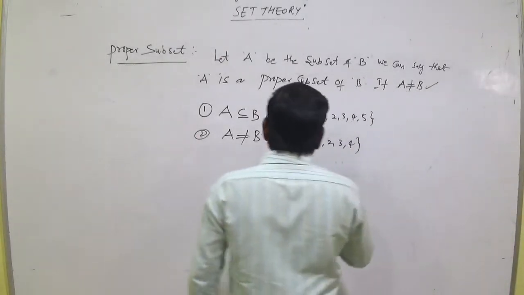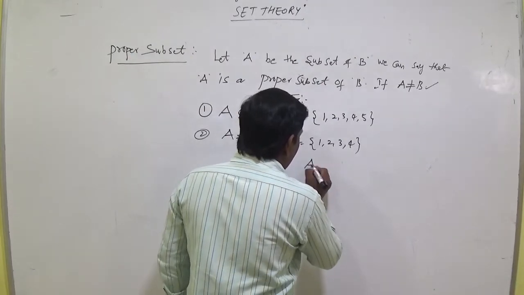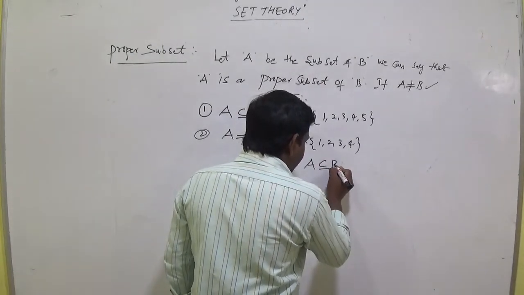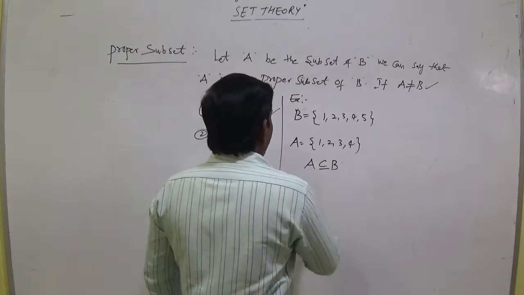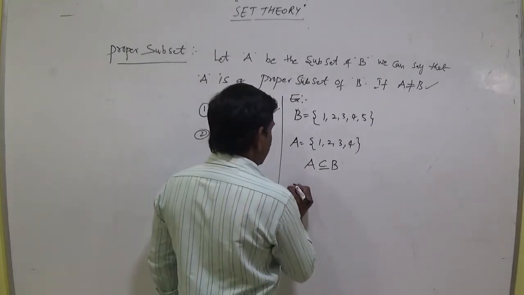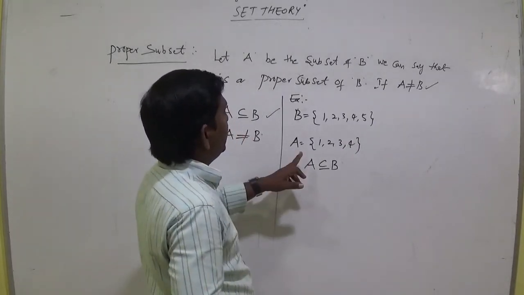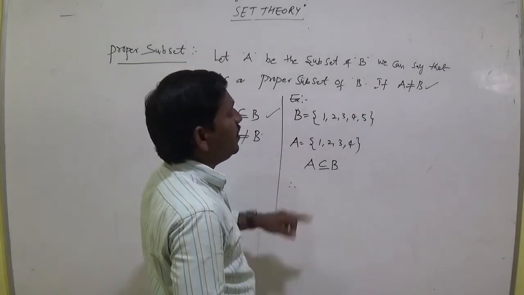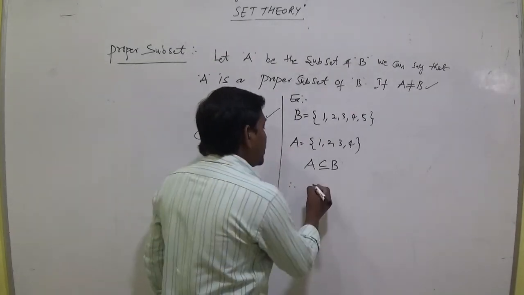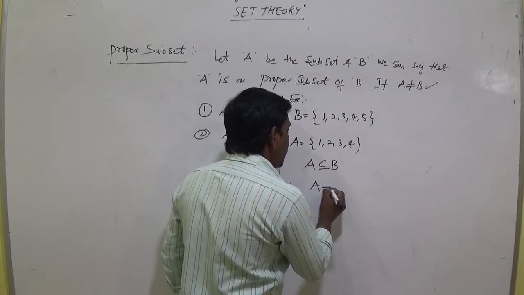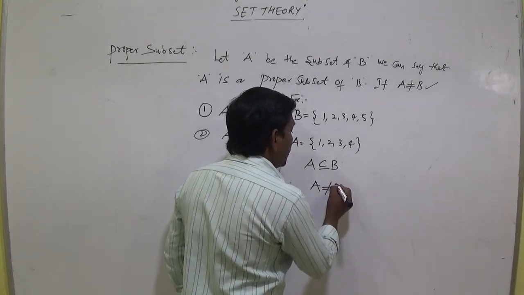And is A equal to B? No, A is not equal to B. Why?